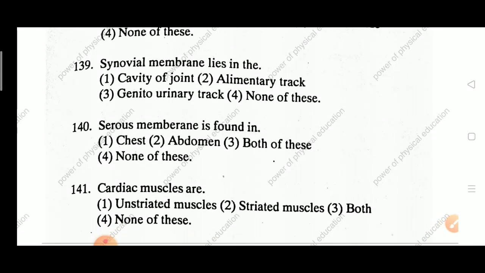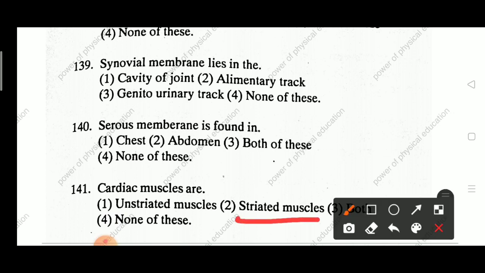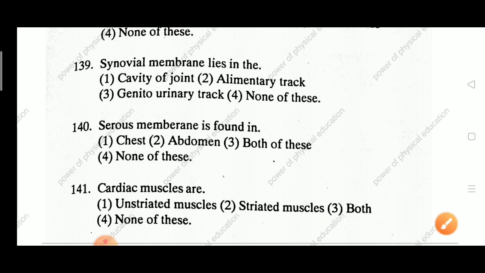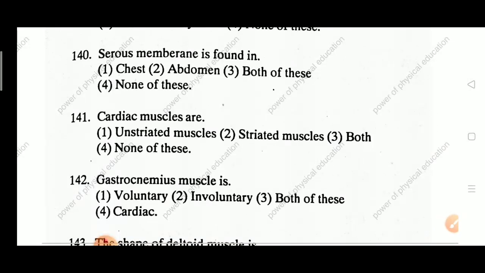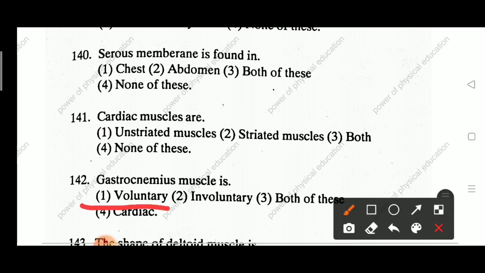Cardiac muscles are unstriated muscles, striated muscles, both, none of this. Answer is striated muscles. Cardiac muscles are the striated muscles. Next question 142. Gastrocnemius muscle is voluntary, involuntary, both of these, cardiac. Answer: voluntary. Here gastrocnemius muscles are voluntary muscles.